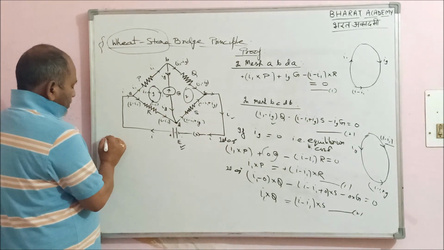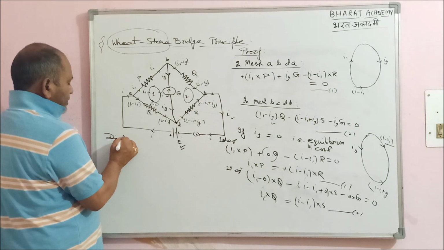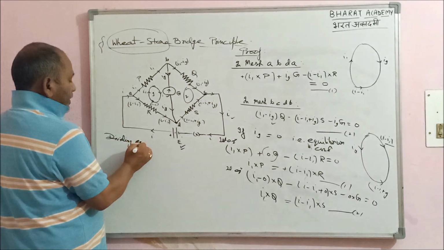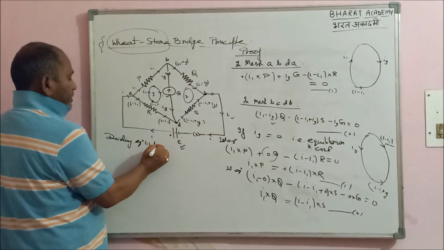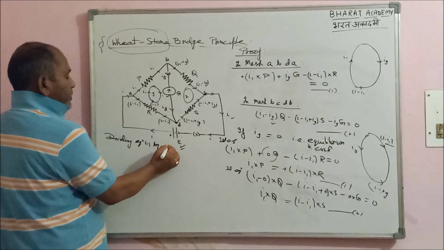Divide equation 1 by equation 2. What will we get?